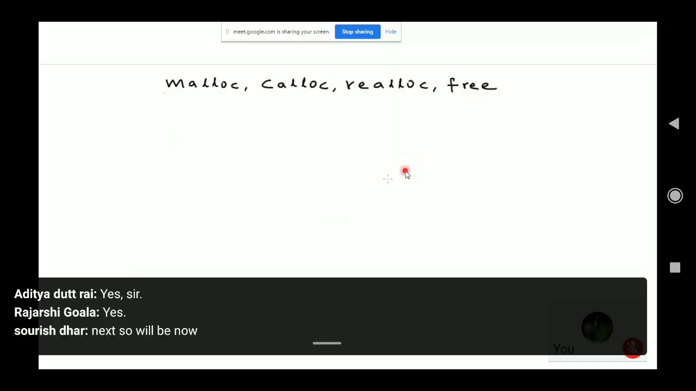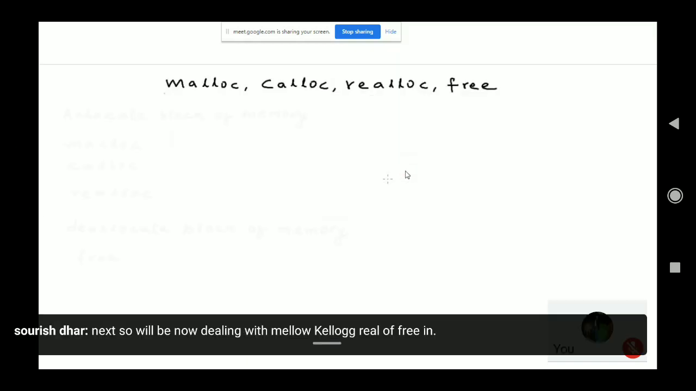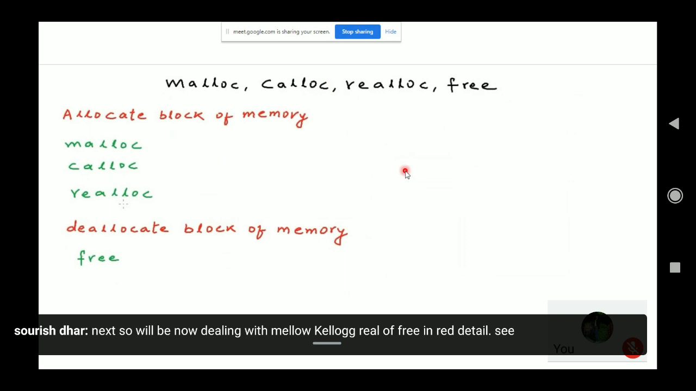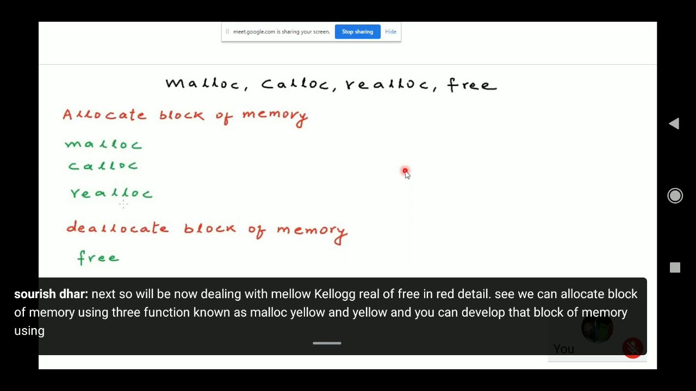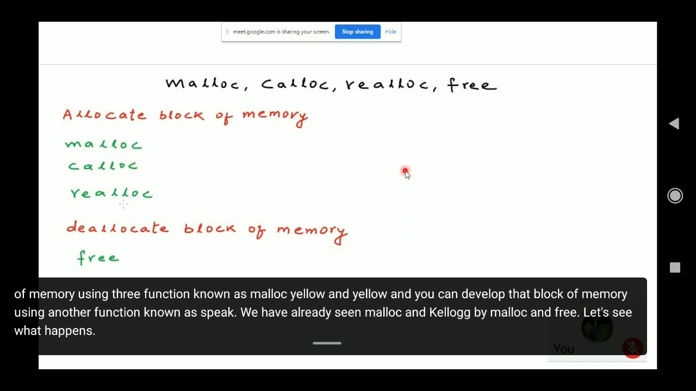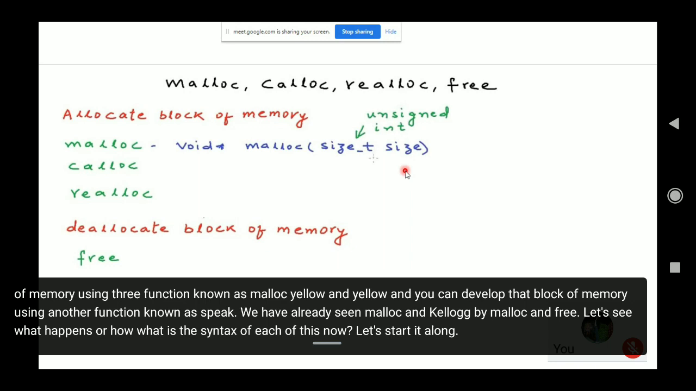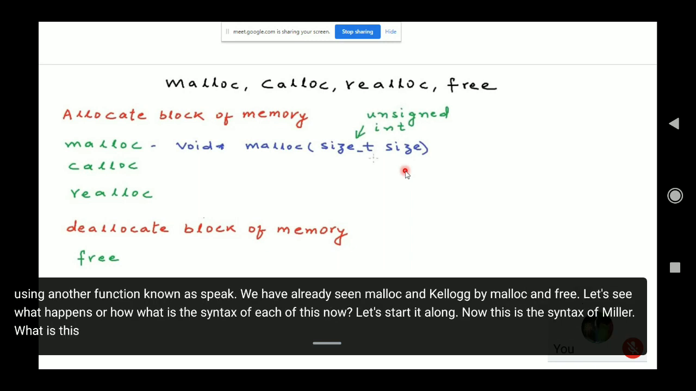So next, we'll be dealing with malloc, calloc, realloc, and free in great detail. We can allocate a block of memory using 3 functions known as malloc, calloc, and realloc, and you can deallocate a block of memory using another function known as free. We have already seen malloc and free. Let's see what the syntax of each of these is. Let's start with malloc. This is the syntax of malloc.